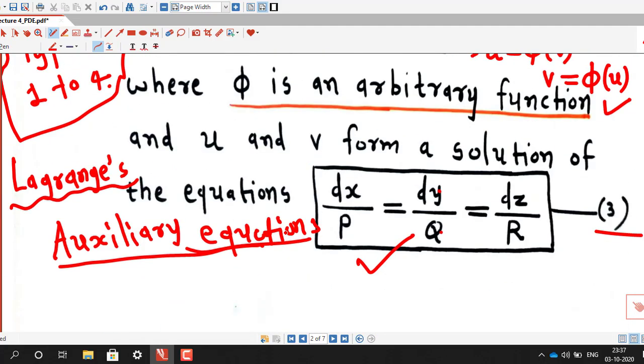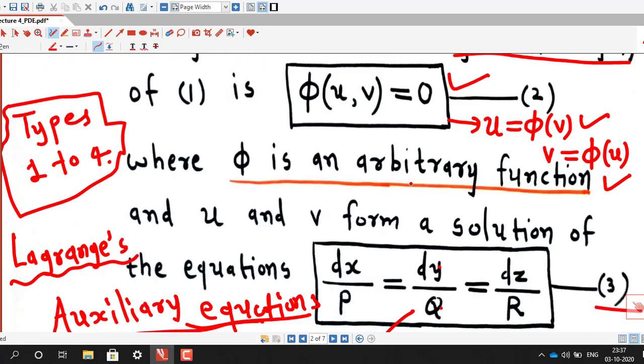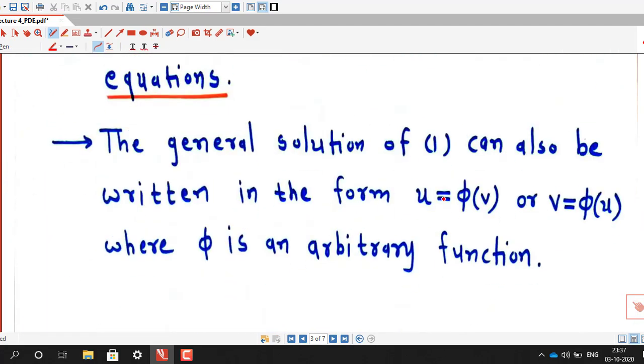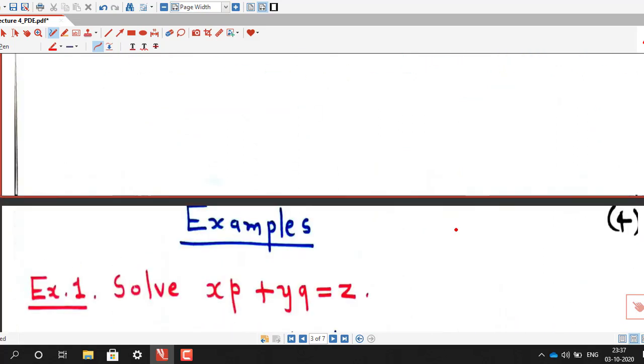As I discussed, I can write this general solution phi of u, v equal to 0 either in this form: u as a function of v, or v as a function of u, where phi is an arbitrary function. So we discuss one example on the Lagrange method of solving.